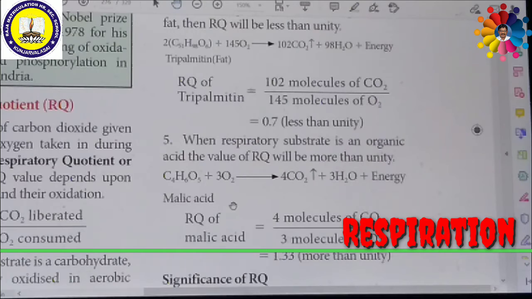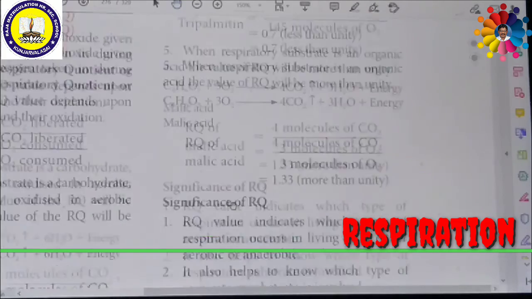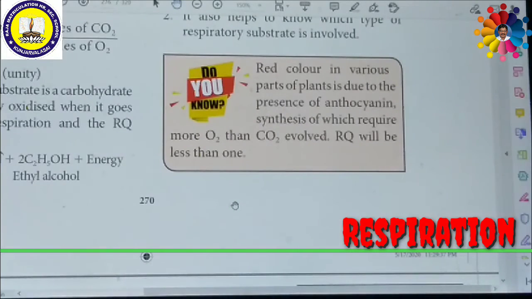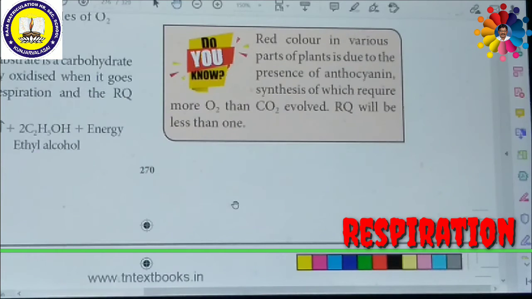Alcoholic fermentation is when the cells of roots are oxidized without using oxygen, and they produce ethyl alcohol and carbon dioxide. This is called alcoholic fermentation.